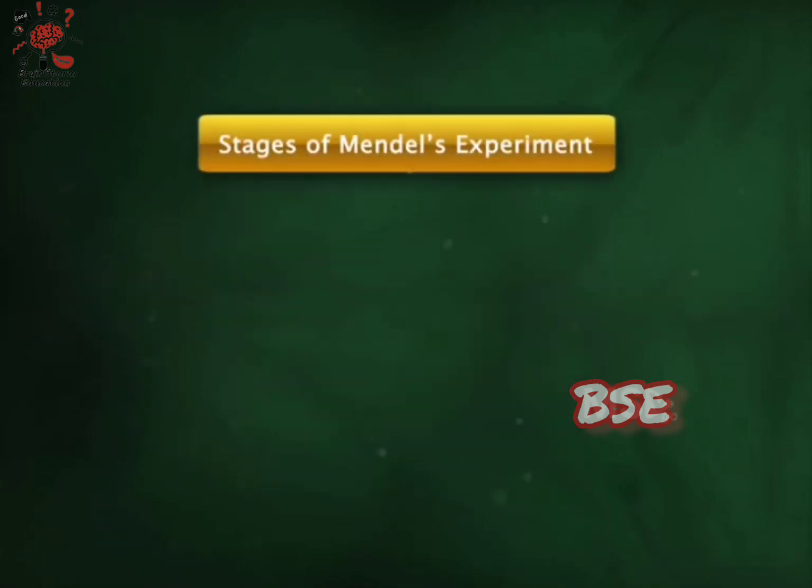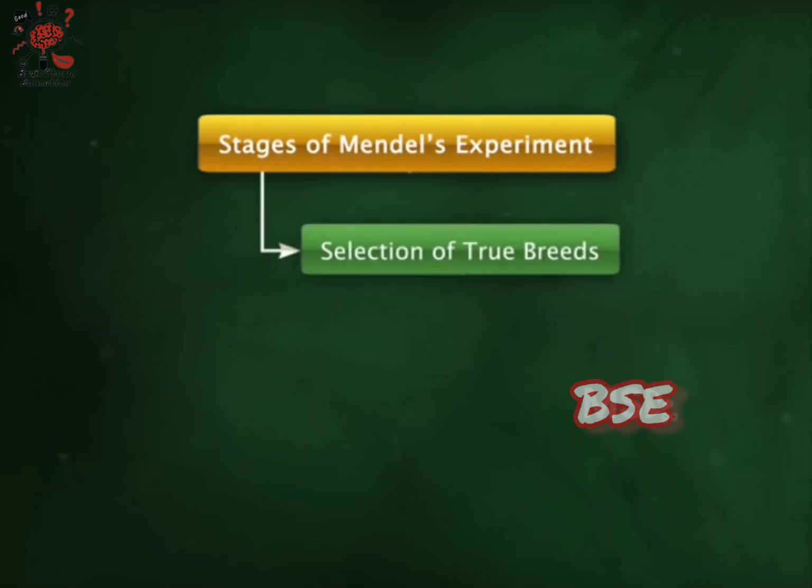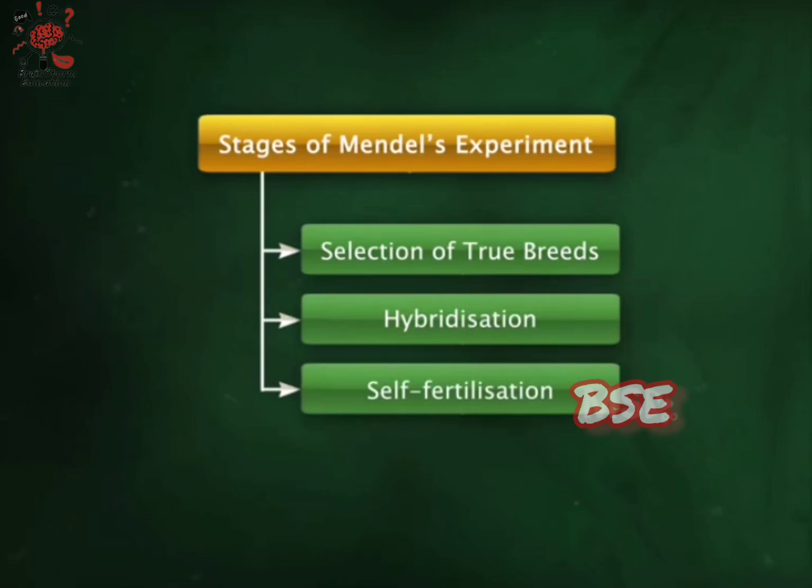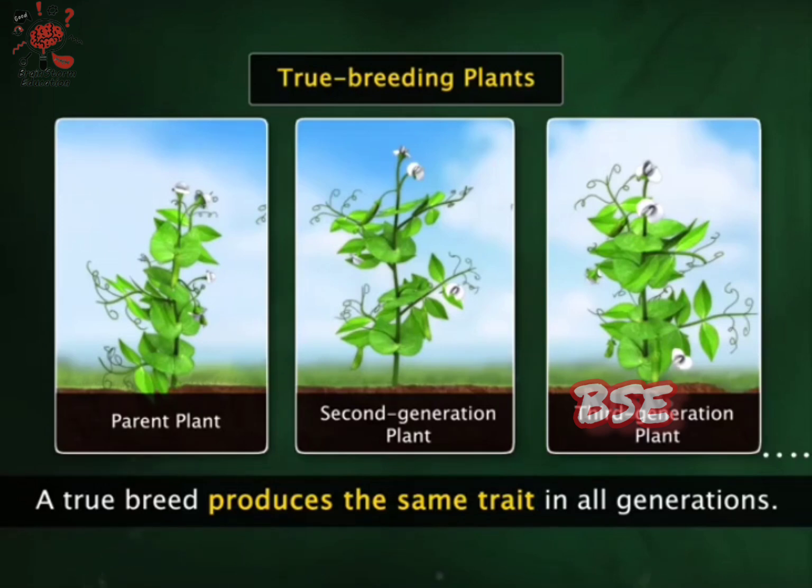Mendel's experiments had 3 main stages: selection of true breeds, hybridization, and self-fertilization or selfing. First, Mendel selected pure or true breeding plants for certain traits.